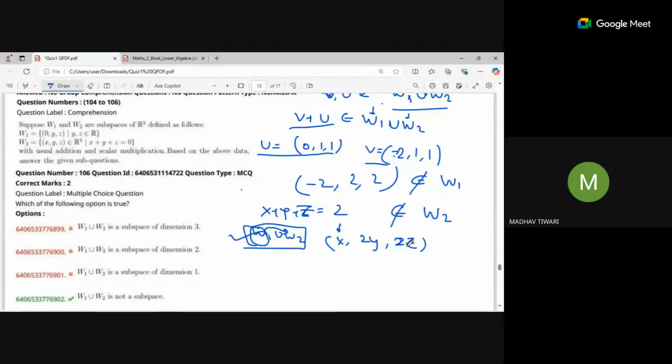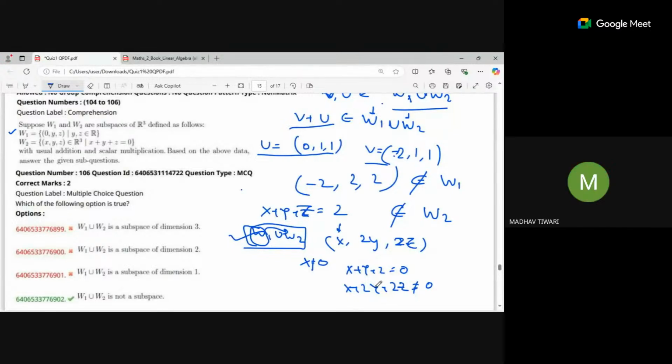The x component should be zero to belong to the first case. Suppose x is not zero, then it will not be inside W1. And if x plus y plus z is equal to 0, it doesn't imply that x plus 2y plus 2z will also be 0. It can be other than 0 as well. So take some example. At least one condition has to be satisfied basically in this case, one or the other.